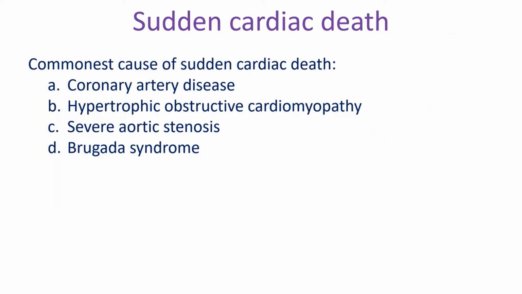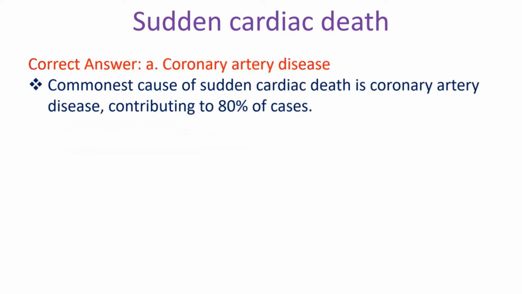Commonest cause of sudden cardiac death: A. Coronary artery disease, B. Hypertrophic obstructive cardiomyopathy, C. Severe aortic stenosis, D. Brugada syndrome. Correct answer A. Coronary artery disease. Commonest cause of sudden cardiac death is coronary artery disease, contributing to 80% of cases.